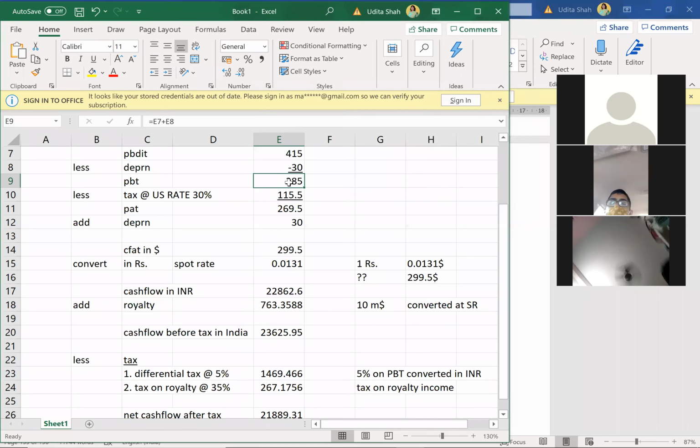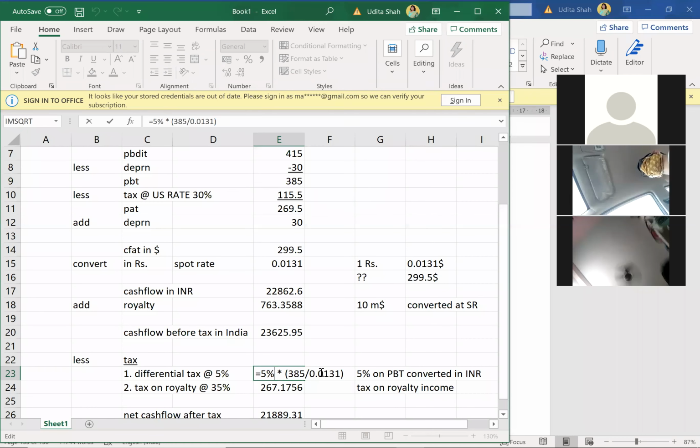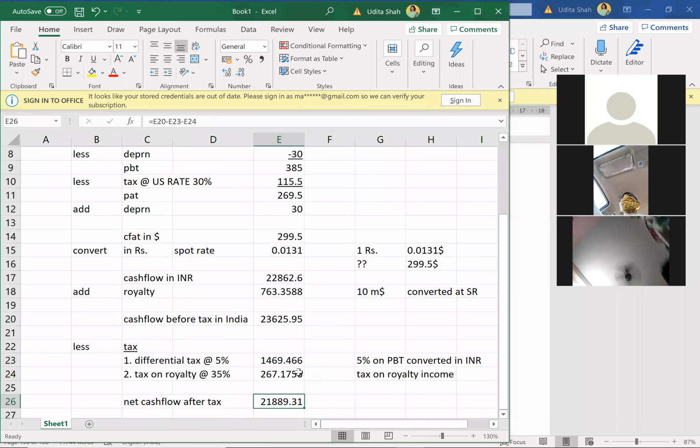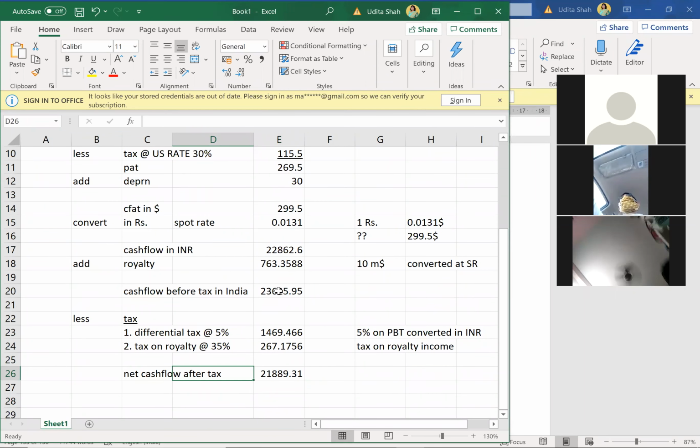My PBT was 385, but 385 was in dollars, so I want 385 in rupees. 385 divided by spot rate gives me PBT in rupees, and on that PBT in rupees, I will tax at 5%. So net cash flow after tax will be before tax minus two taxes, which gives me cash flow after tax.